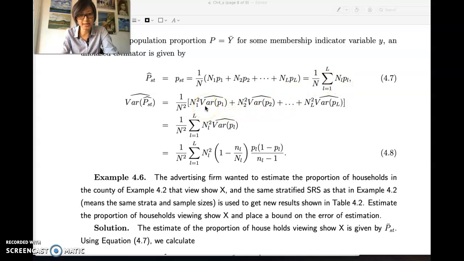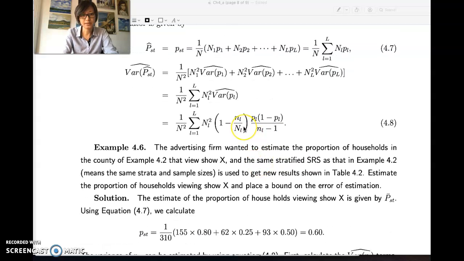For the estimated variance, we can treat each of them like a simple random sampling. So this would be replaced by the finite population correction factor multiplied by the sample PL times 1 minus PL divided by NL minus 1. If you're not sure about this equation, you need to refer back to chapter 3 for the proportion estimate. Then we add up all the variances for each of the strata, weighted by the population capital WL square.